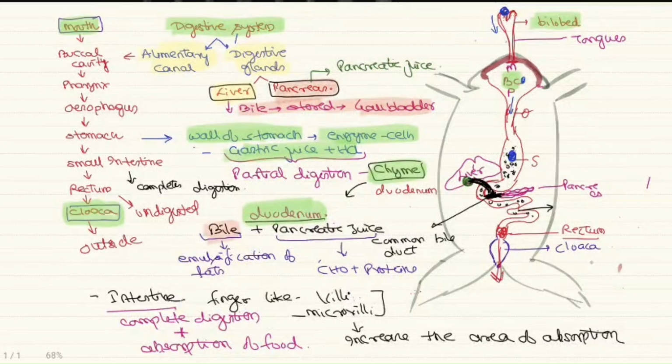The bile produced from the liver helps in emulsification of fats, and the pancreatic juice helps in the digestion of carbohydrates and proteins. So there is a common duct from the gallbladder and the pancreas, and this common duct is called the bile duct, that is the CBD, the common bile duct.